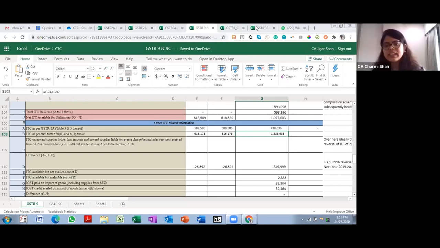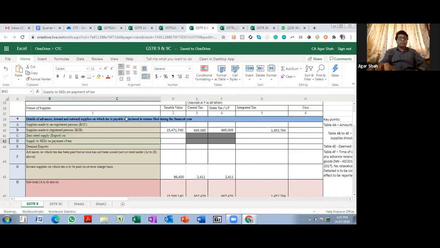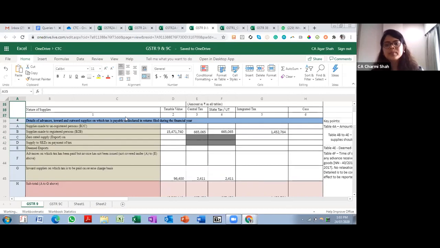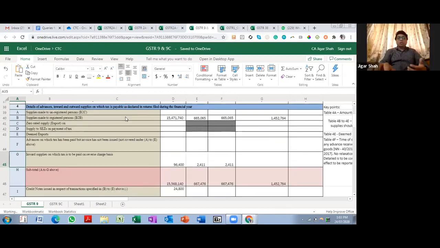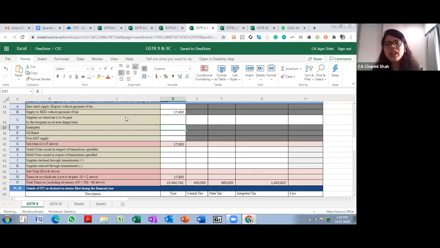Okay. In case of high sea sale, should the same be shown as non-taxable supply or non-GST supply in GSTR 9? Yeah, so high sea sales can be shown in exempt supplies. And there is one more relief wherein you don't have to split your non-GST supply, exempt supply, and nil-rated supplies. You can show everything in exempt supplies. So you don't really have to split these three. Okay. And shall the ITC availed in relation to the high sea sale also be reversed?